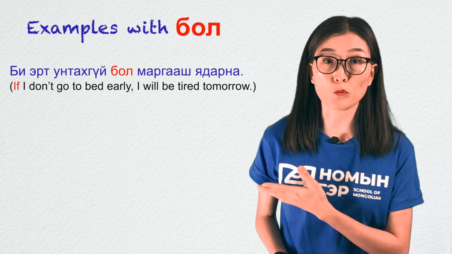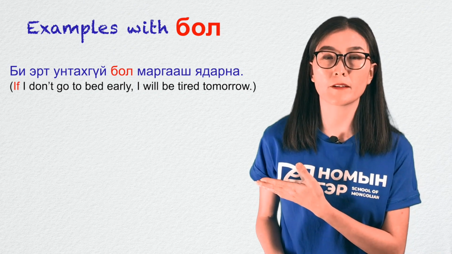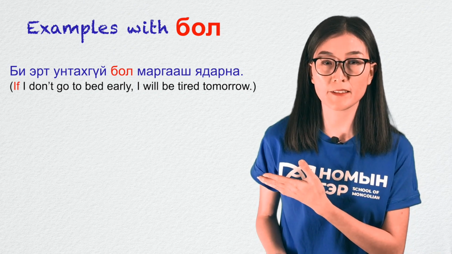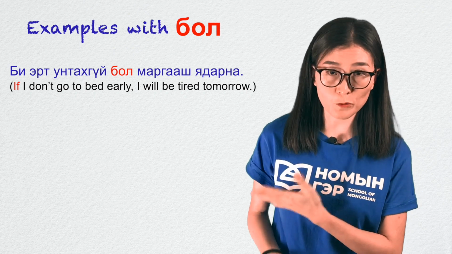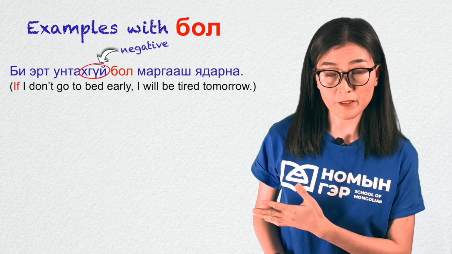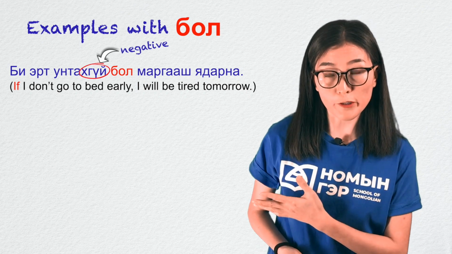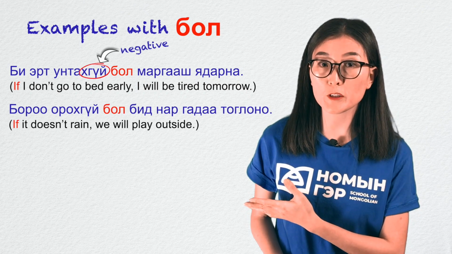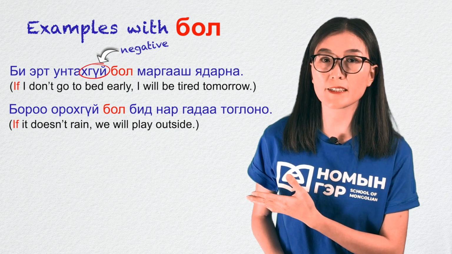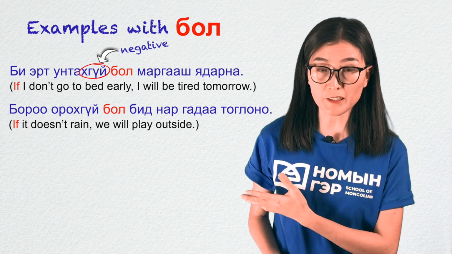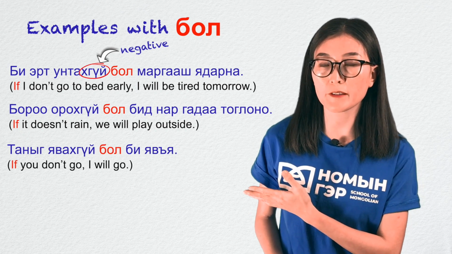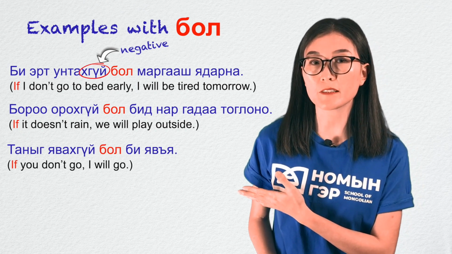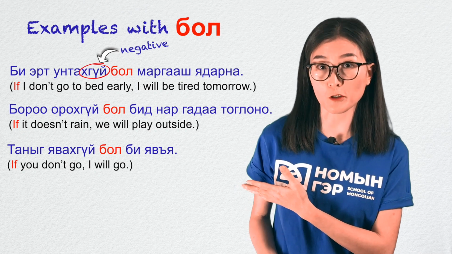Би эрт унтахгүй бол маргааш ядарна. If I don't go to bed early, I will be tired tomorrow. That was negative. That's why we used bol. Бороо орохгүй бол бид нар гадаа тоглоно. If it doesn't rain, we will play outside. Таныг явахгүй бол би явъя. If you don't go, I'll go.